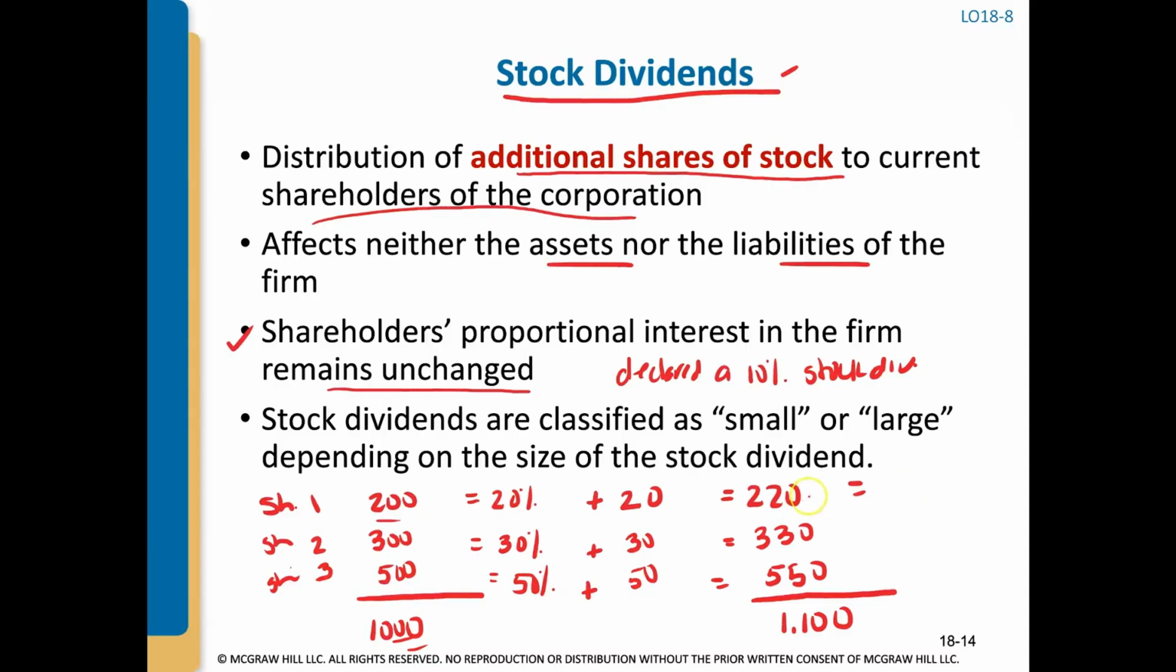Well, shareholder number 1, 220 divided by 1,100 is, guess what? Still 20%. Shareholder number 2, 330 divided by 1,100, still 30%, and same thing for shareholder number 3. So why am I going through this example? When a company issues a stock dividend, the shareholders' interest in the company remains unchanged. Their proportional interest remains unchanged.